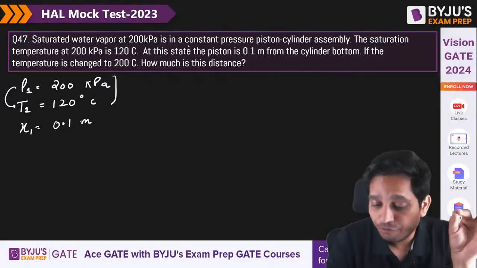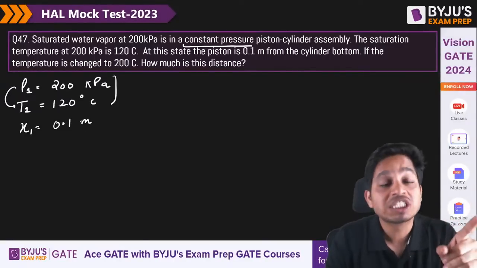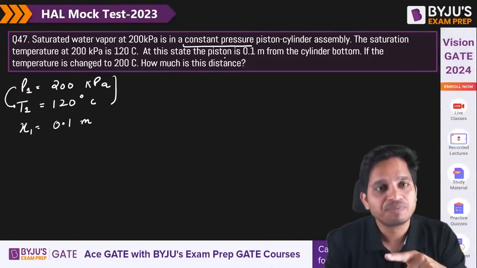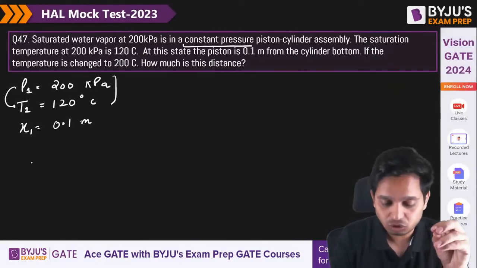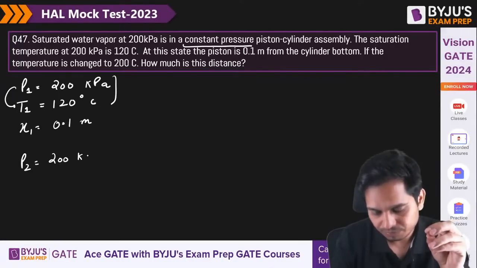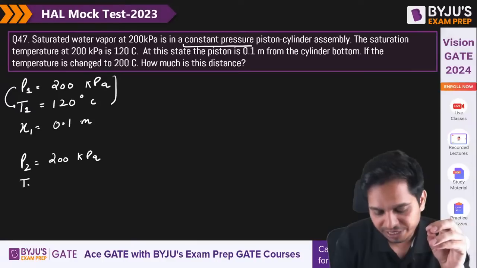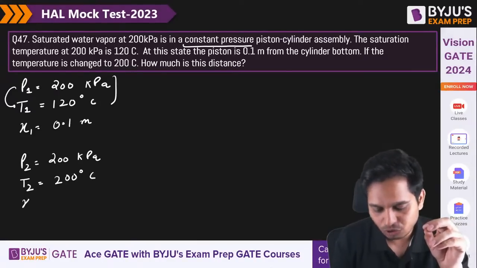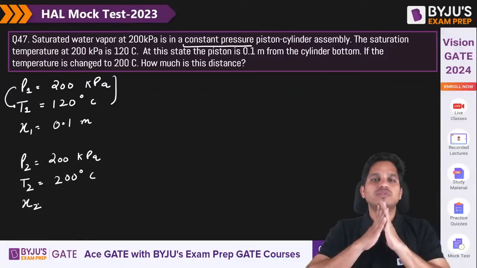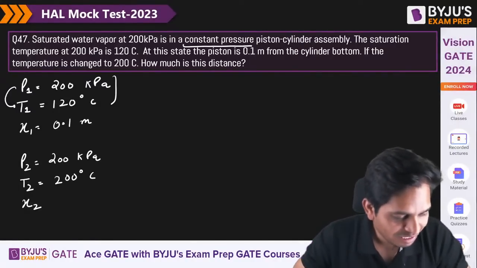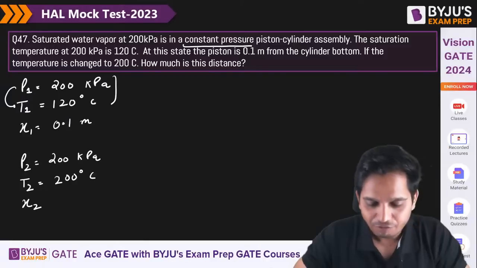And it is a very important point that it is a constant pressure process. So if the temperature is changed in a constant pressure process, P2 is also the same. If T2 is 200 degrees Celsius, find out x2. What is the answer?